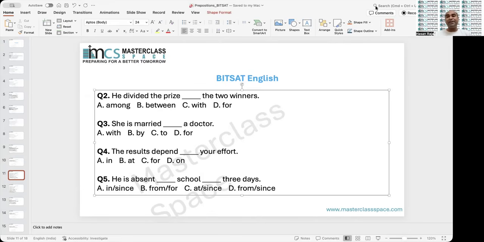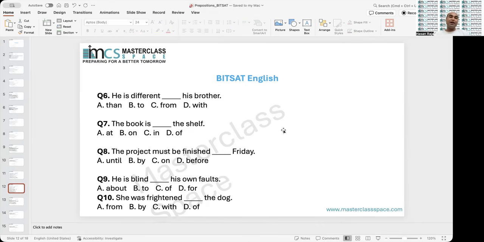She is married to. We have already talked about this, it is an expression for relation, and therefore married to a doctor. The result depends: depend is an idiomatic expression, therefore depend on. He is absent from school blank 3 days. 3 days means counting. Therefore, for, and the only option is B. So these are the shortcuts that can be applied. Now, he is different. Different always comes with from. Therefore, different from.